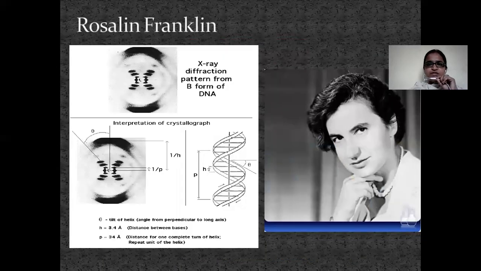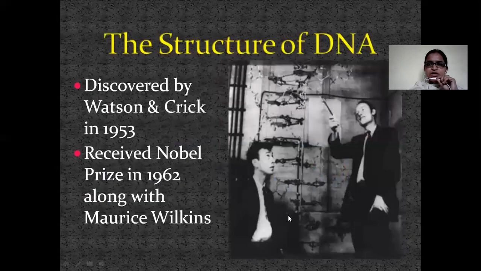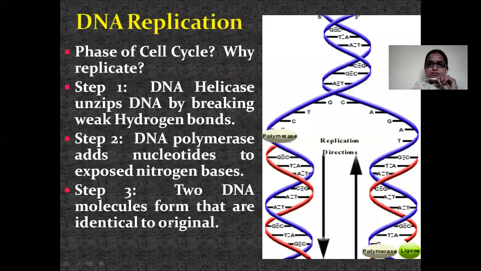Rosalind Franklin worked on X-ray diffraction studies in order to show the DNA structure. These are Watson and Crick. They built the DNA structure, and they got the Nobel Prize in 1962 along with Maurice Wilkins. This is the DNA replication. The strand is replicating.